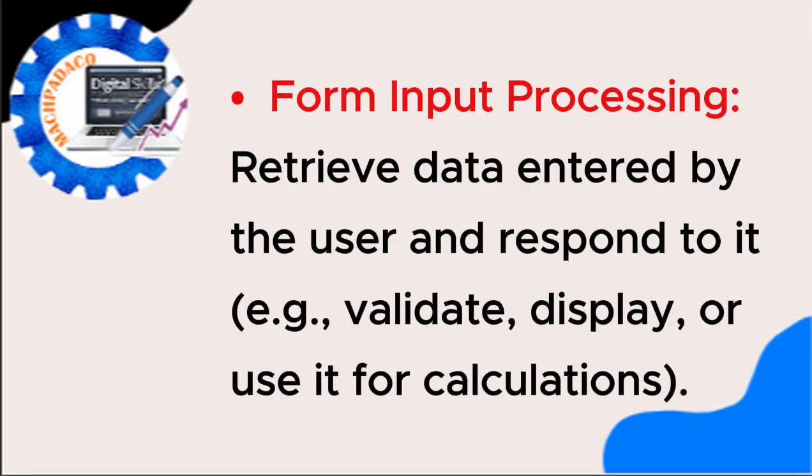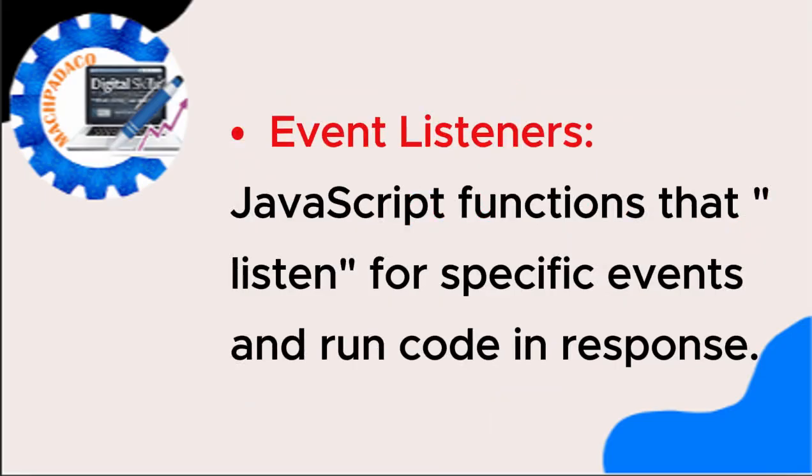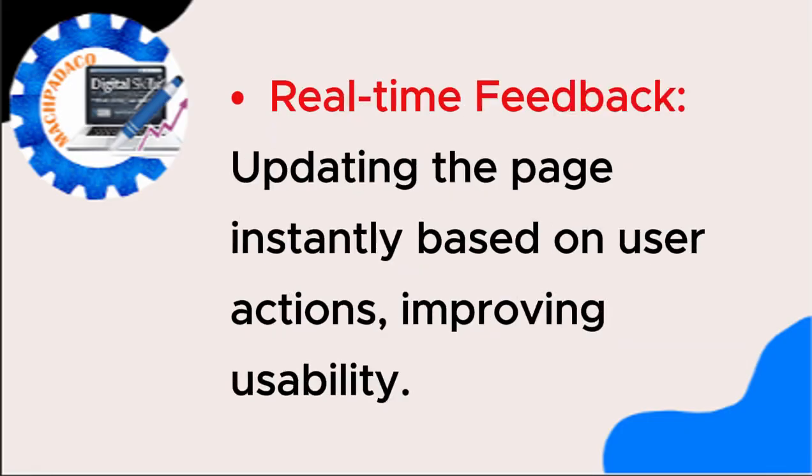Form input processing retrieves data entered by the user and responds to it, e.g., validate, display, or use it for calculations. Event listener: JavaScript functions that listen for specific events and run code in response.